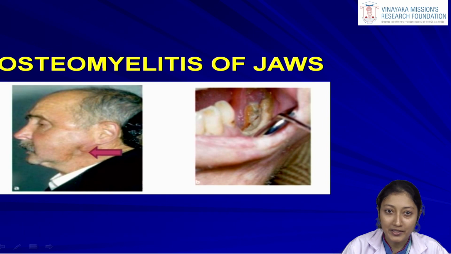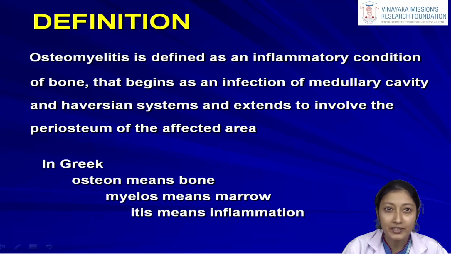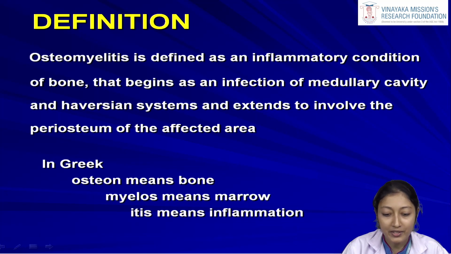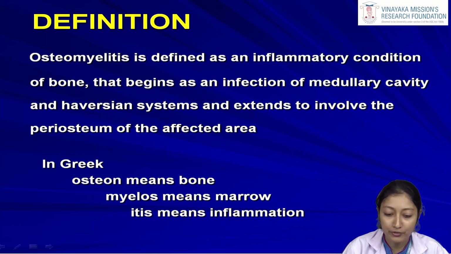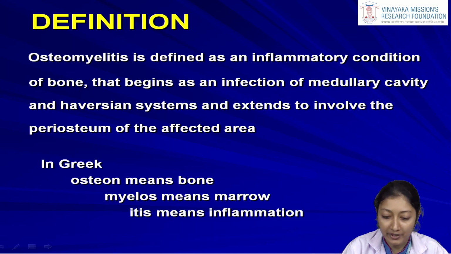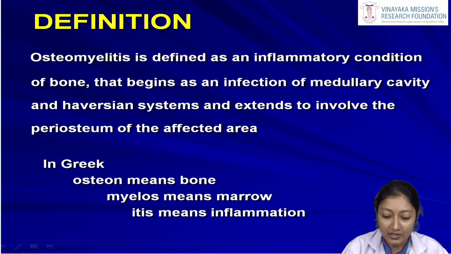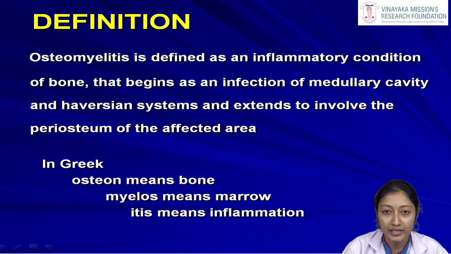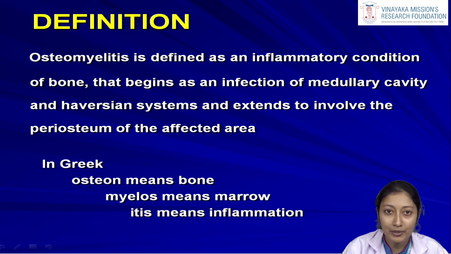So today we will discuss the topic of osteomyelitis of the jaws. By definition, osteomyelitis is an inflammatory condition of the bone which begins as an infection of the medullary cavity and Haversian systems, and it extends to involve the periosteum of the affected area. In simple terms, it is the inflammation of the bone and the bone marrow.